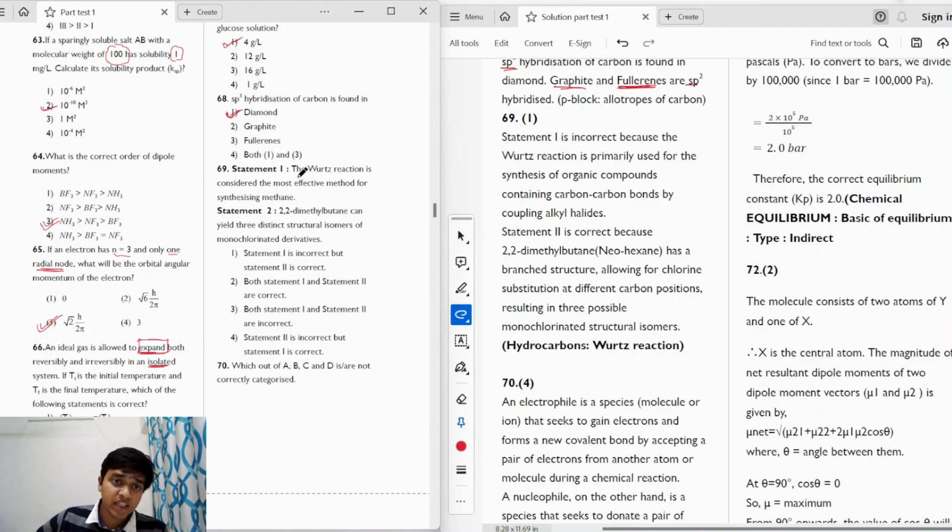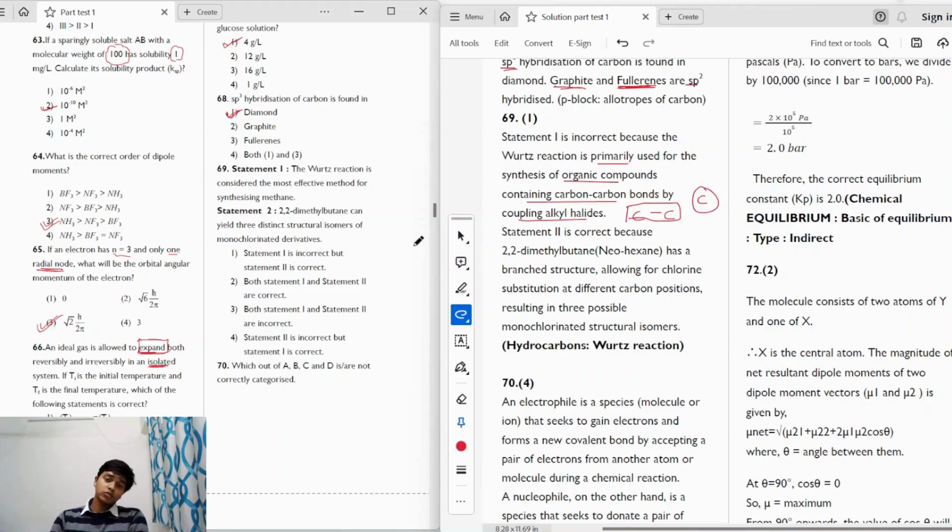So the first statement says that the Wurtz reaction is considered the most effective method of synthesizing methane. So this is an incorrect statement because the Wurtz reaction is primarily used for the synthesis of organic compounds containing carbon-carbon bonds, by coupling alkyl halides. So it is not a very effective method for synthesizing methane because it can only form a C-C bond and methane has only one carbon atom.